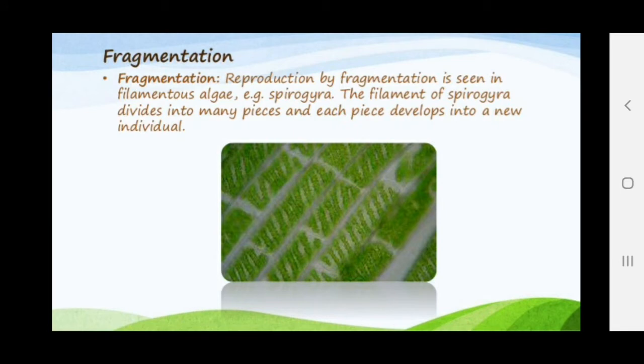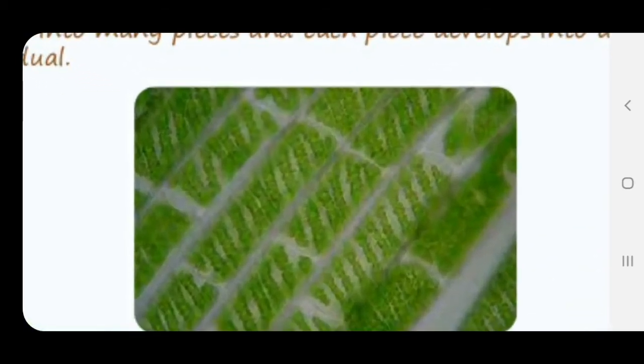As the name suggests, if the organism is breaking down into fragments, repeatedly or accidentally, these are developing into new organisms. Each piece develops into a new individual. The best example we can give is spirogyra, given here. See in the picture, it's clear.